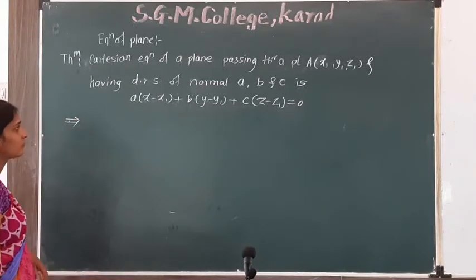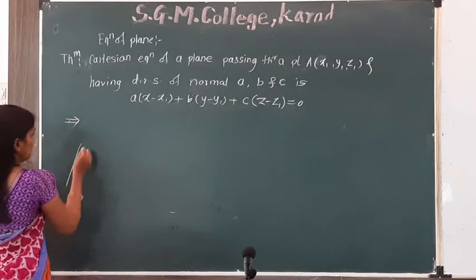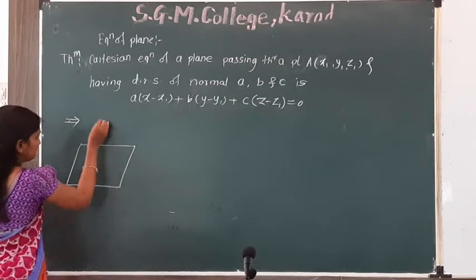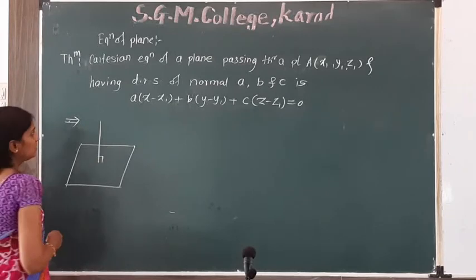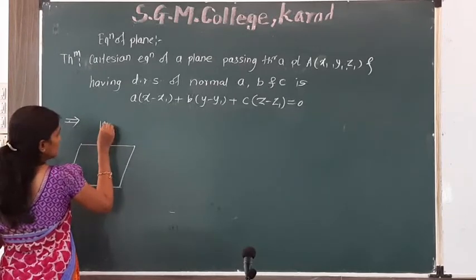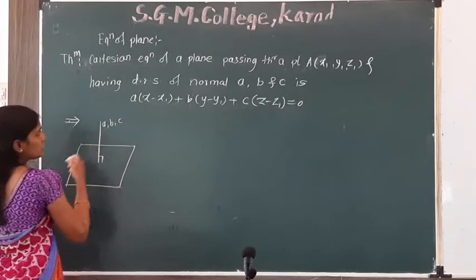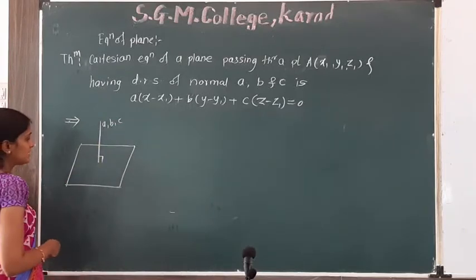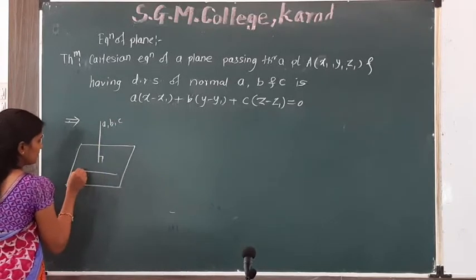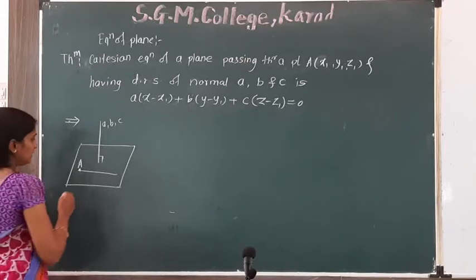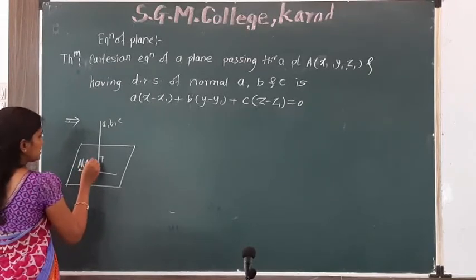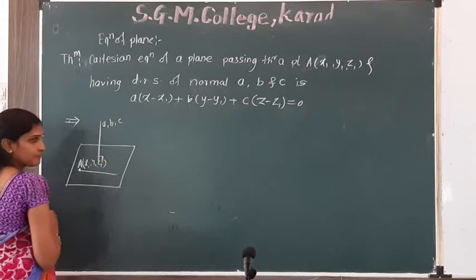Now, suppose this is a plane, and this is a normal n bar whose direction ratios are a, b, c. This is a point A whose coordinates are x1, y1 and z1.